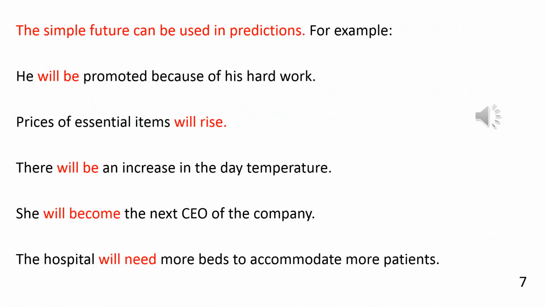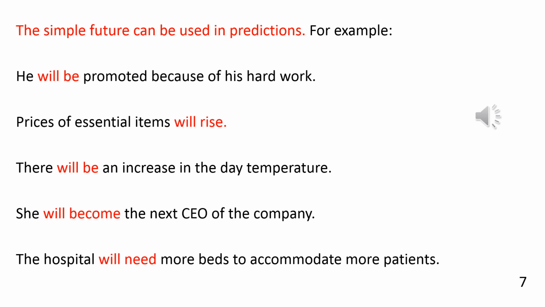We can use the simple future to speak about predictions. That means something that will happen at a point of time in the future. Now, when we speak of predictions, sometimes the point of time may be mentioned or it might be understood from the context. Let us look at the first two examples here. He will be promoted because of his hard work. Prices of essential items will rise. Now you will note that in these two sentences we have used the simple future verb form, but the point of time is not specifically mentioned, yet it can be understood from the context.